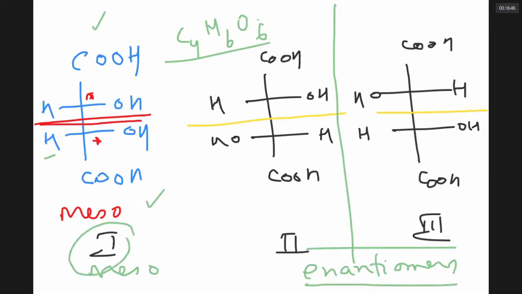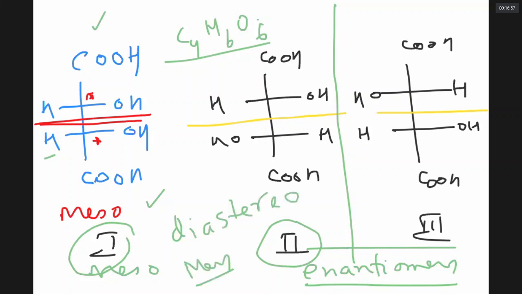Compounds 1 and 2, which don't have object and image relationship, are called diastereomers. Diastereomers are a pair of compounds which have the same formula, but they don't have object and image relationship.